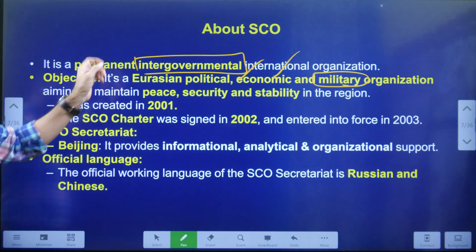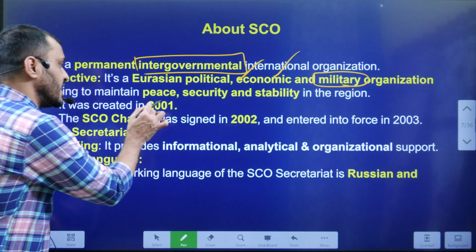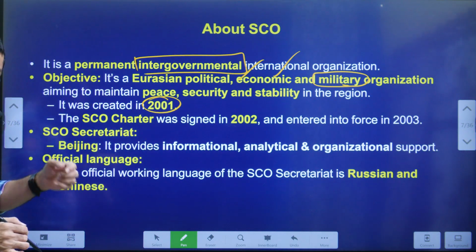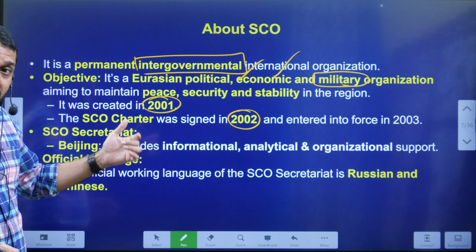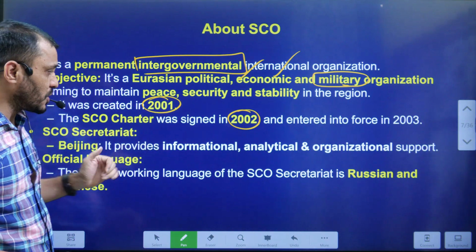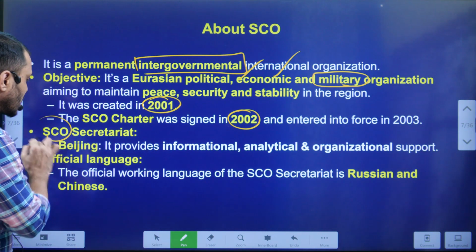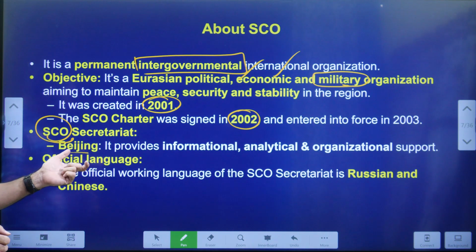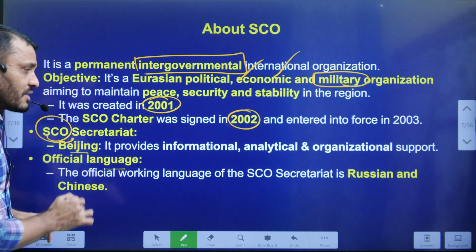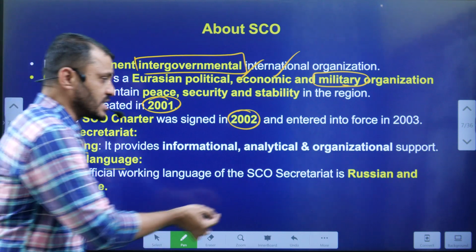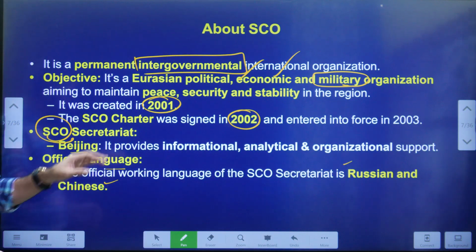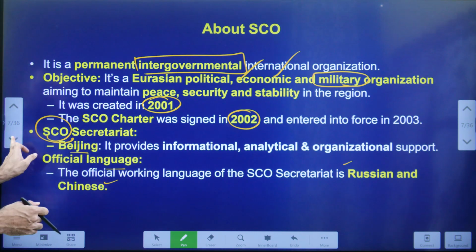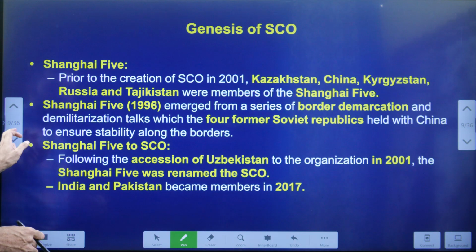As I mentioned earlier, the SCO was created in 2001, the charter was signed in 2002, and it was implemented from 2003. This basic information you have to remember. The SCO secretariat is in Beijing, China. The official languages allowed in the SCO are Russian and Chinese.